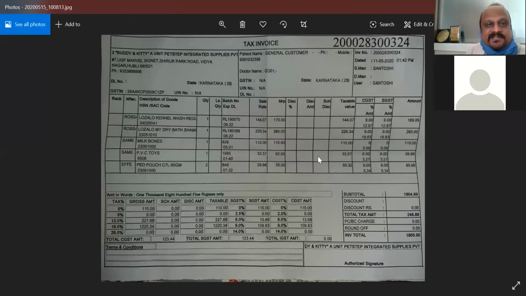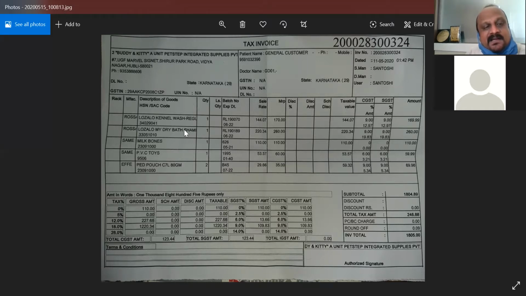So coming to GST registration now, you can see here the GSTIN. For this particular tax invoice, there is a number here, 29 AAKCP 2008C1ZP. This is the GST registration number that is given to this particular retail outlet. So what does GSTIN stand for? Goods and Services Tax Identification Number.